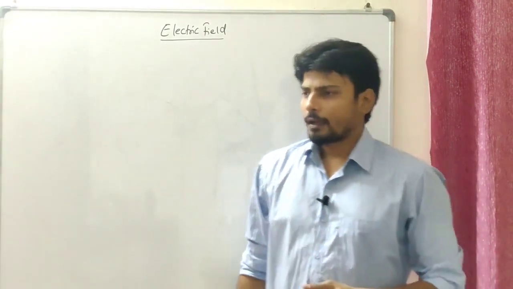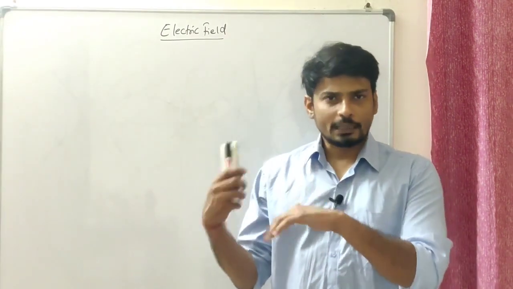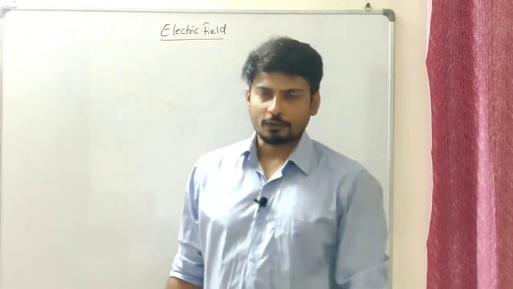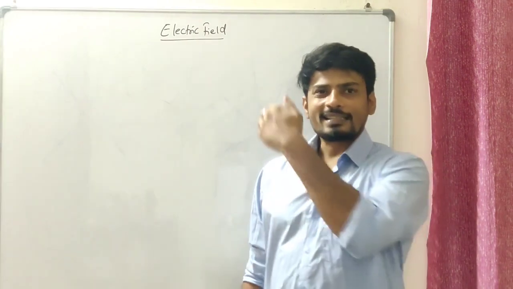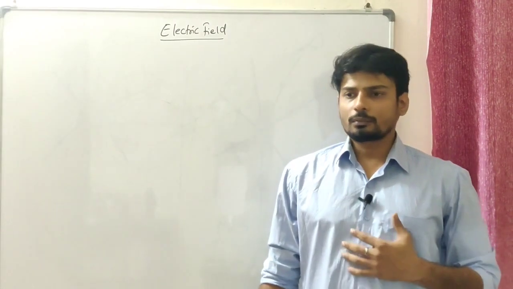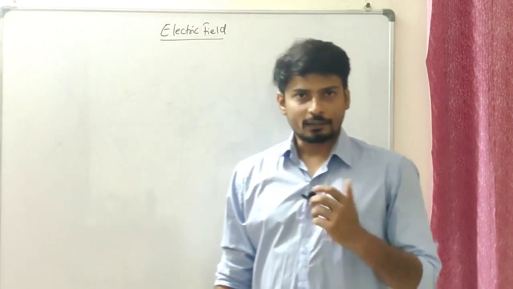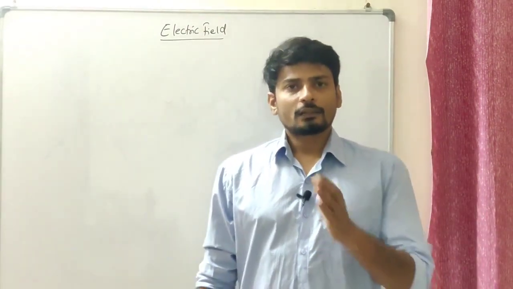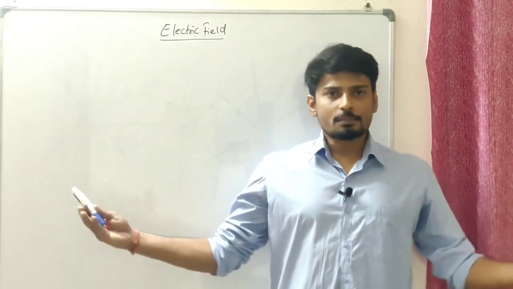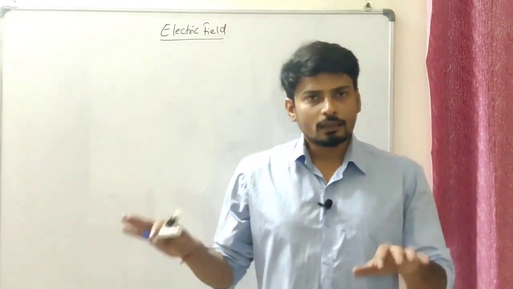Let's say someone is speaking softly at a certain amount of sound, I would hear him at a certain pitch. If someone is speaking loudly at higher amplitude, I would hear him quite loud, right? So the intensity of the sound produced by the person would be decided by the way I'm actually receiving it. The same goes over here. So electric field strength or electric field intensity is defined as the force experienced by a test charge present in that electric field. If it is more, it means the field strength is higher. If it is less, the field strength is lesser.